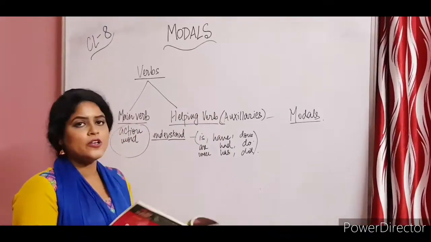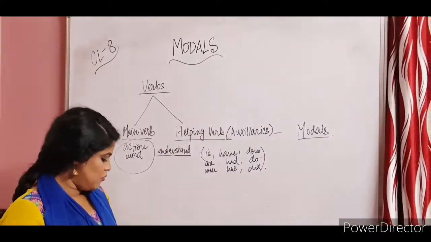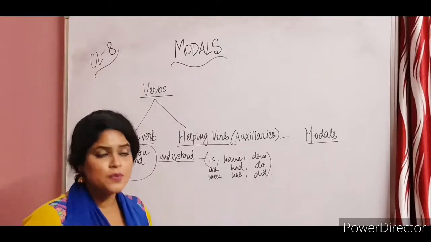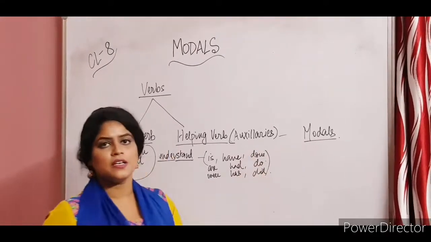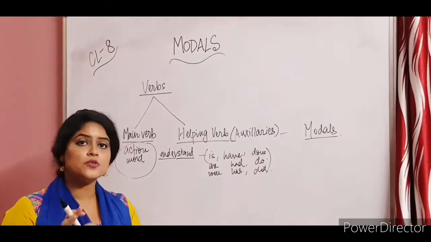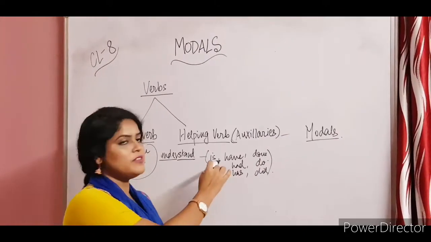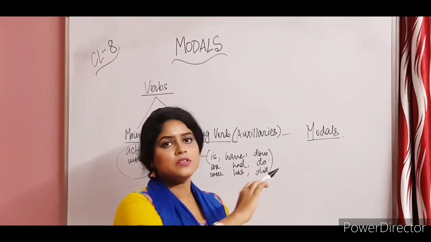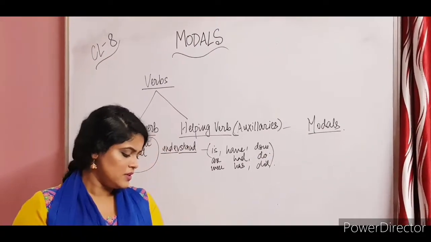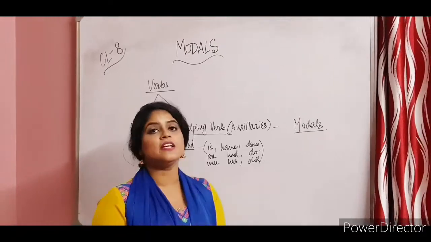So how can we define modals? Now, modal verbs are a group of auxiliary verbs, definitely from auxiliaries itself. They are known as modals. Okay, they are a group of auxiliary verbs. Now, these are being verbs, these are doing verbs. Okay, and modals are a group of auxiliaries that are used to express a range of functions.